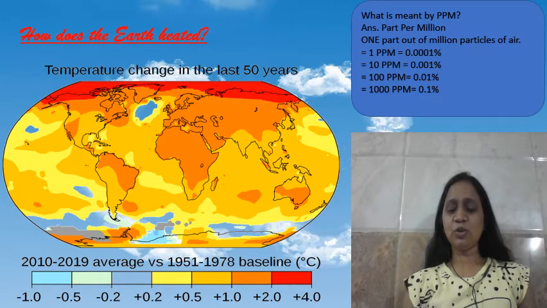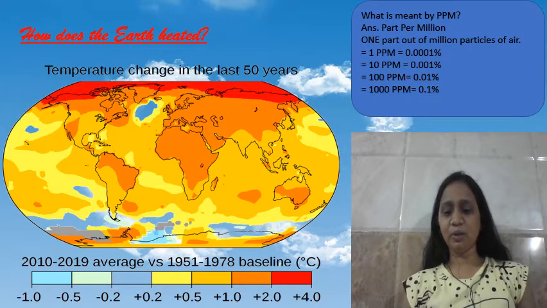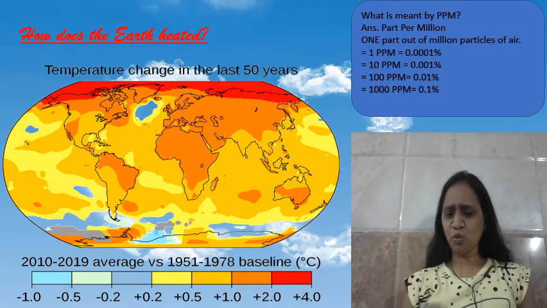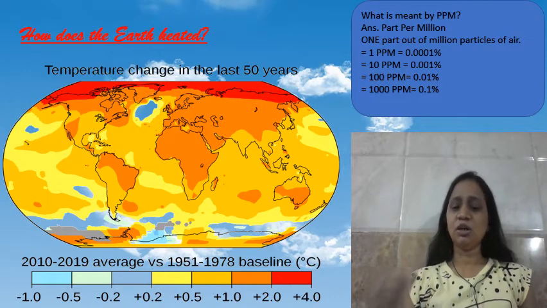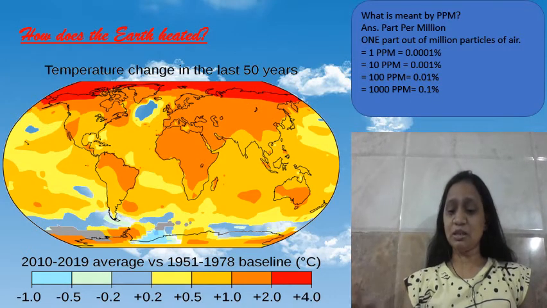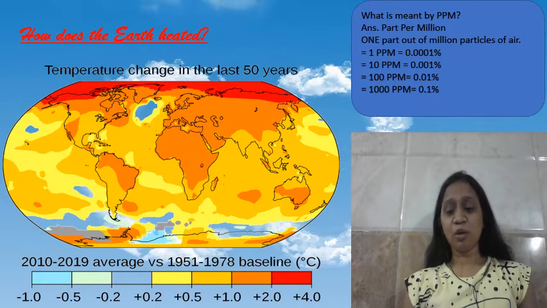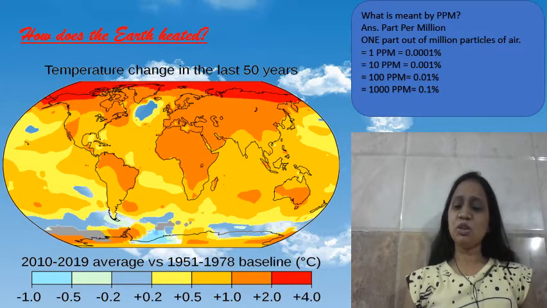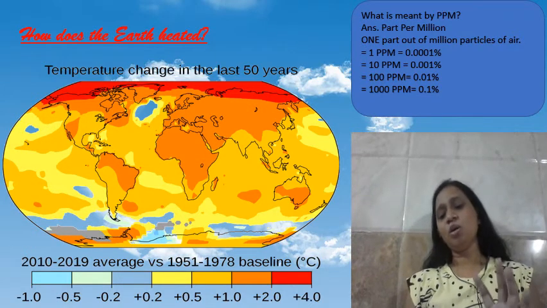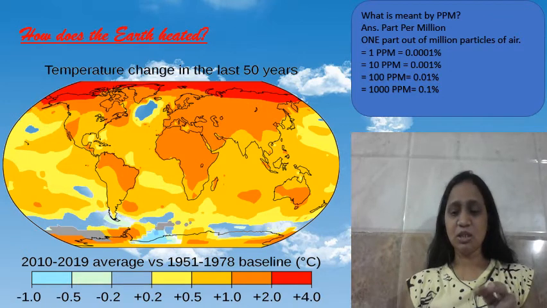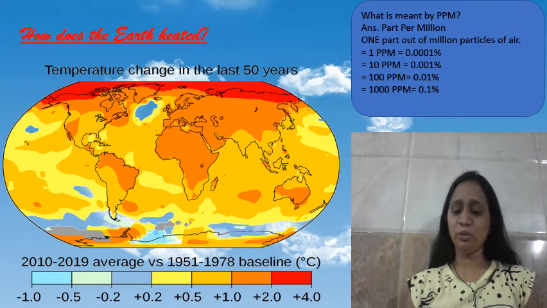In the last video we have seen what global warming is, and in this session we have discussed what the greenhouse gases are: carbon dioxide, methane, nitrous oxide, chlorofluorocarbons, and the halocarbons. As their concentration increases, there is global warming.